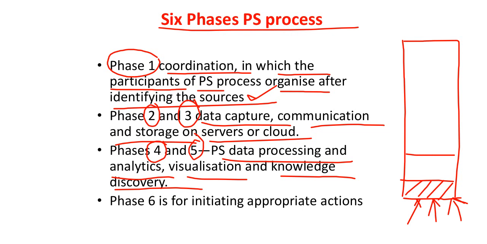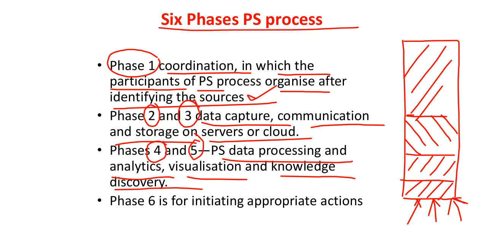So you have the coordination of the data. After that you have the capture, communication of the data, storage, then analytics, visualization or the discovery of the knowledge at the highest level here, right? So now based on this, you will be able to take a proper decision. So finally the last phase happens to be the action taking based on whatever visualization or knowledge discovery you have made here, right? So this is called the 6 phases of the participatory sensing process.